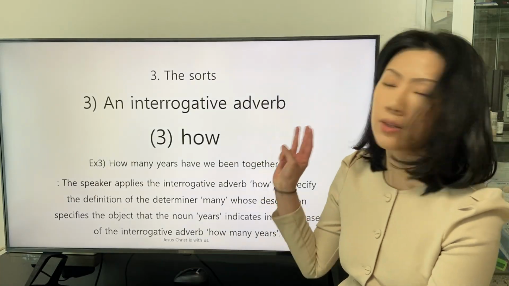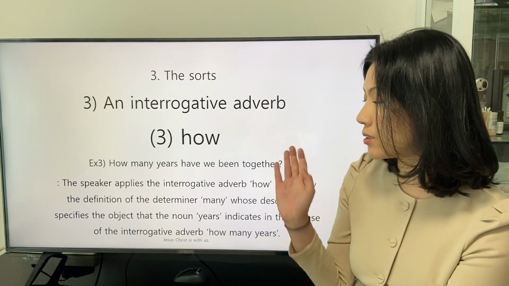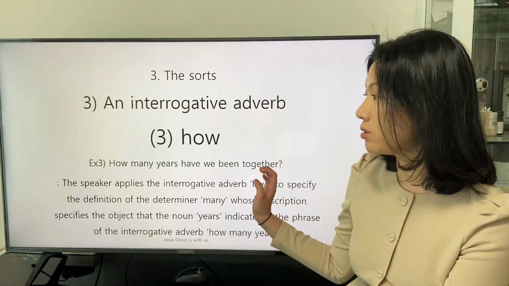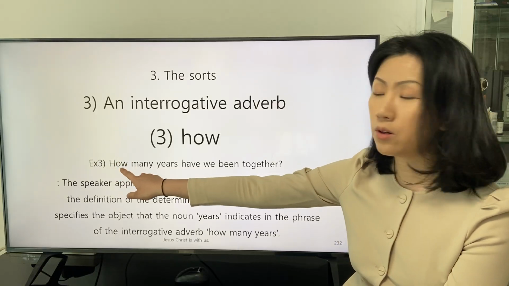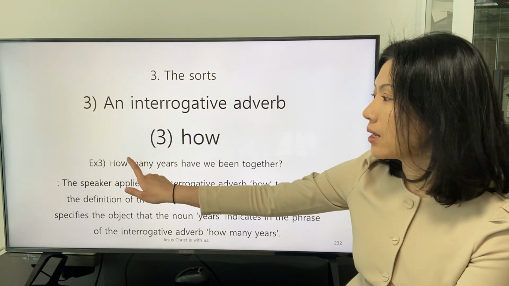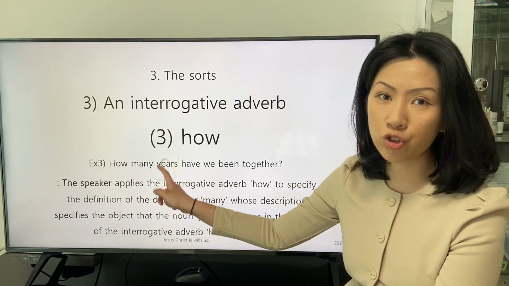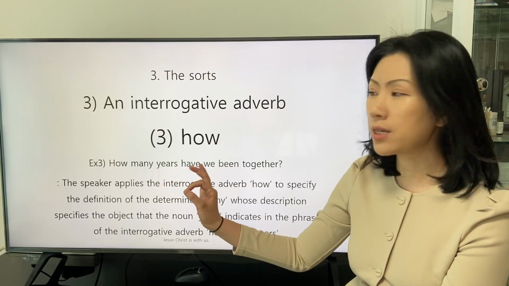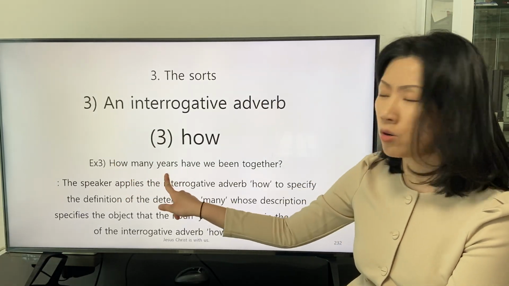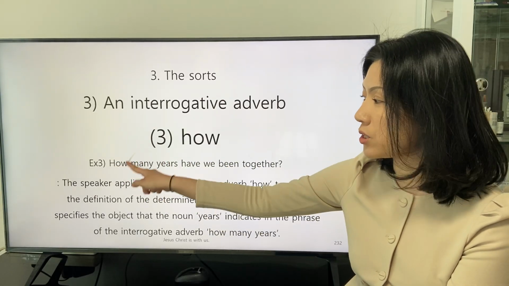The third example that the interrogative adverb how is applied is this. How many years have we been together? In this clause, the interrogative adverb how describes the definition of the determiner many. And the determiner describes the definition of the general noun years. So we can say that the interrogative adverb how describes the general noun years in the indirect way via the determiner many.